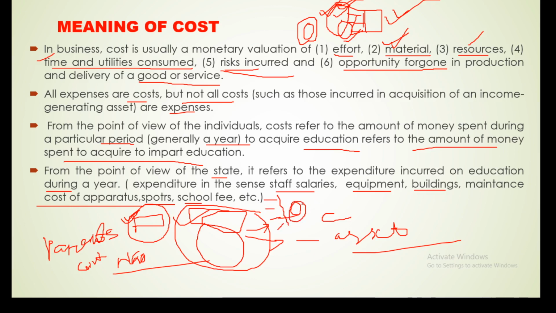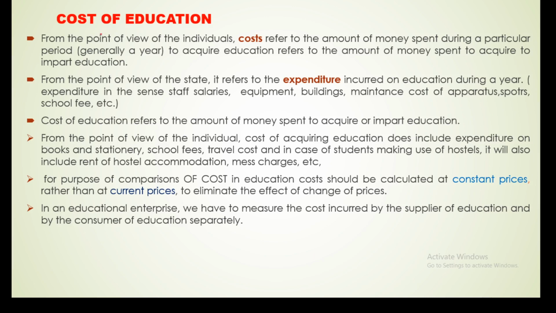So actually, what is the cost of education? The cost refers to the amount of money spent during a particular period, generally a year. I have also discussed this point. And from the viewpoint of state expenditure, it means the expenditure on education during a year. It is a very major point. Cost of education refers to the amount of money spent to acquire or impart education.